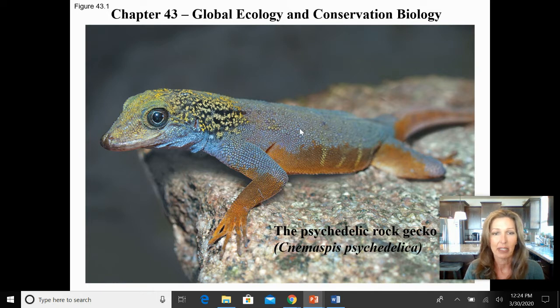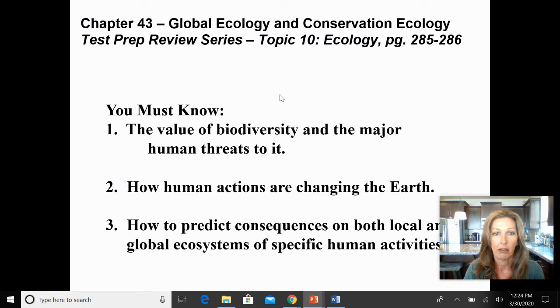And we'll talk about some of the reasons why it is expected that this is a gecko that probably will end up going extinct, unfortunately, for some of the human impact reasons along those lines. So that's what we're going to be talking about when we do talk global ecology. We are going to be talking a lot about biodiversity and also the human threats to biodiversity.